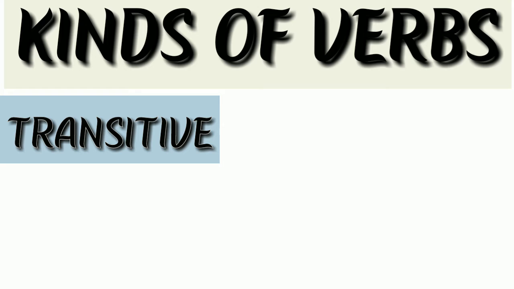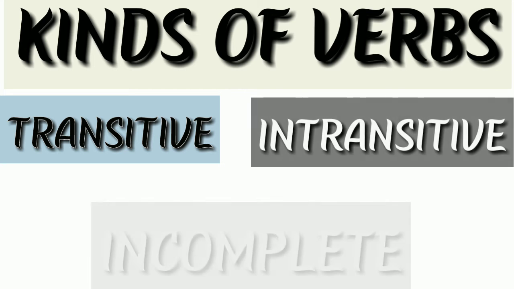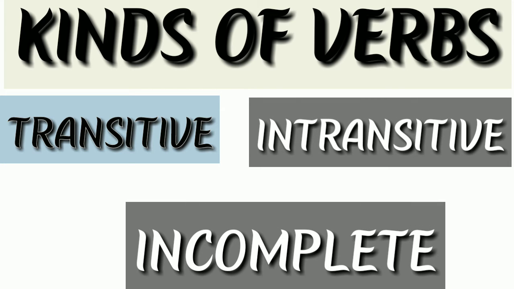Let us see the different kinds of verbs. There are transitive, intransitive and incomplete verbs. Look at these examples. Seema bought candies. The girl opened the door. In these sentences, the verbs bought and opened do not make complete sense.